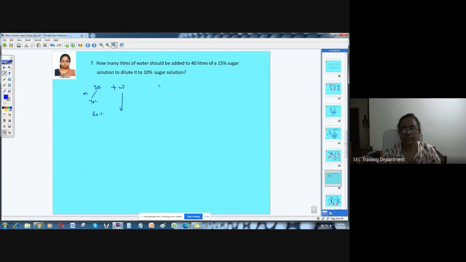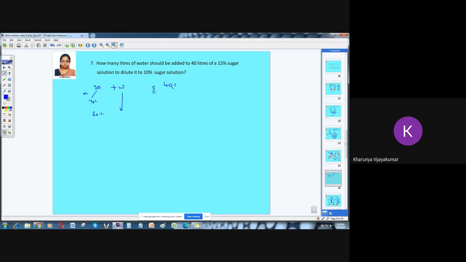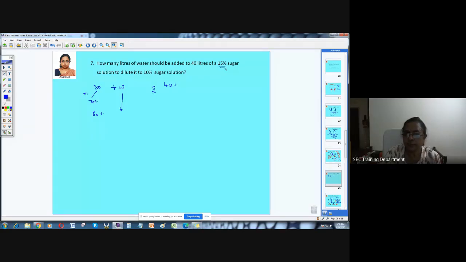So here you can see that the quantity given is 40 liters. Instead of milk, we are now going to take a sugar solution. So how much is sugar in this 40 liters of the solution? 15 by 100 into 40. Good. That is nothing but 15% of 40, like here we said 70% of 30.